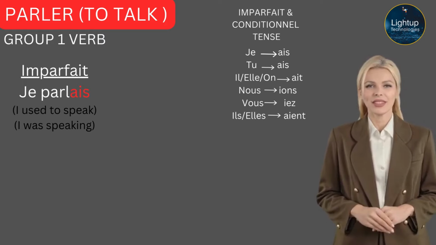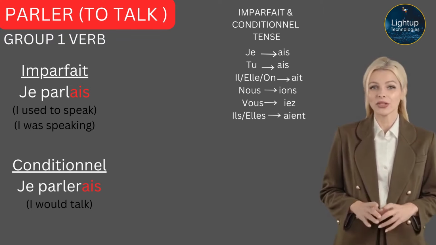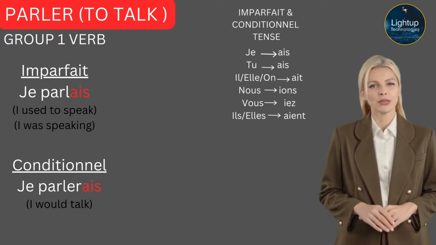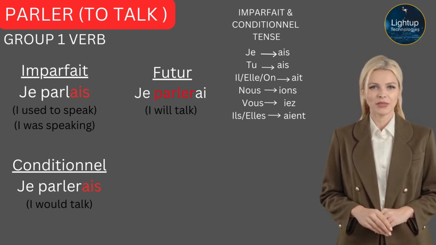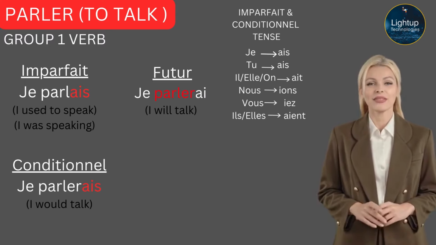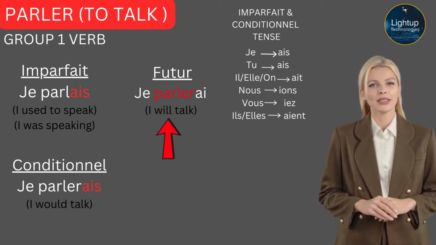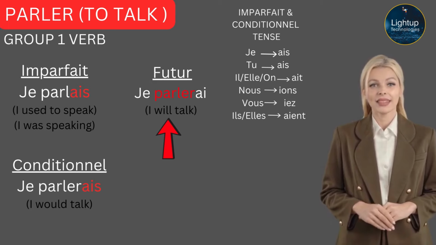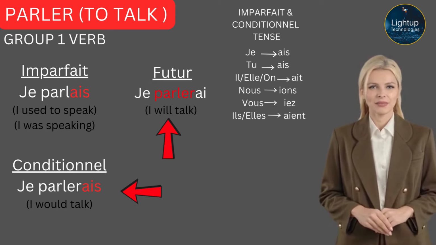That is imperfect tense. What I said to you is that for the conditional we use the stem of the future tense. In order to be able to do that for parler, have a look at the future tense first. Je parlerai. I will talk. That's a future tense. Yet it is not the conditional tense. In order to do that, you take the stem of the future tense parler and add endings of imperfect tense: ais. Have a look at that. Je parlerais. Which means I would talk.